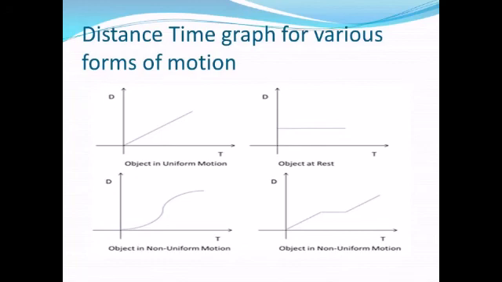And the third and fourth figures, these graphs are showing the object which is in non-uniform motion. An object which is having non-uniform motion will show a curved line in the graph. So by seeing the graph, we can easily find out whether an object is having uniform motion, or whether it is having non-uniform motion, or if it is at rest. So this is how you can find out the distance time graph for various forms of motion.